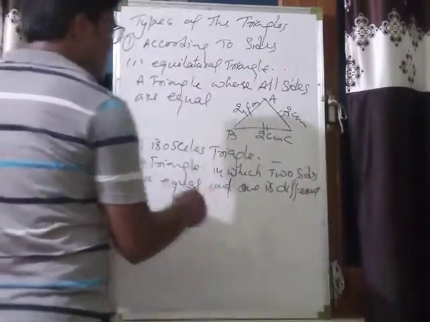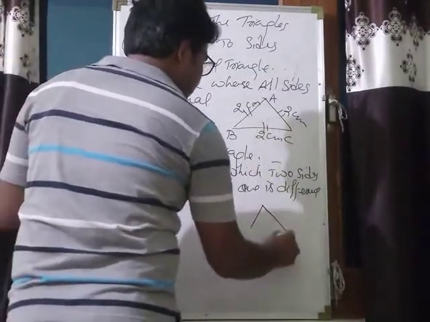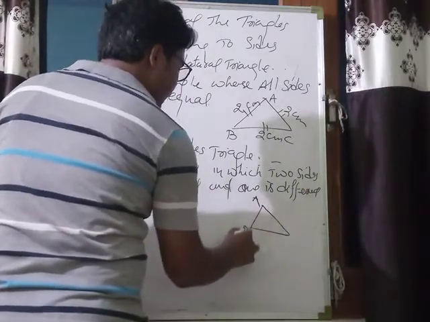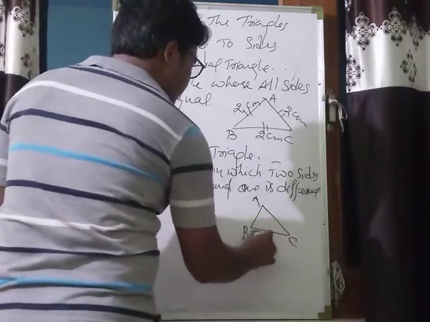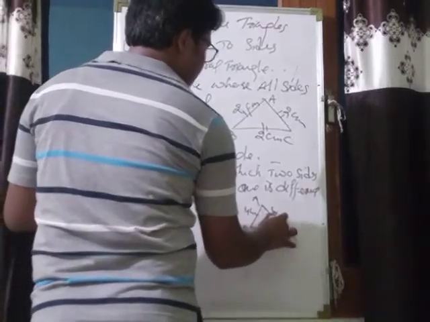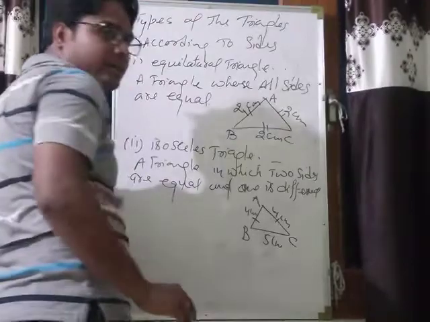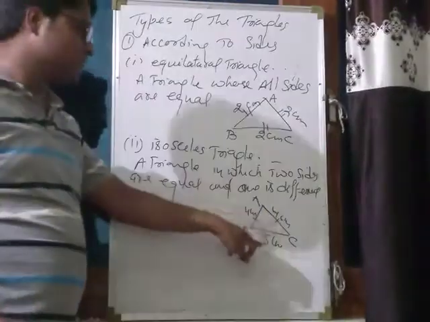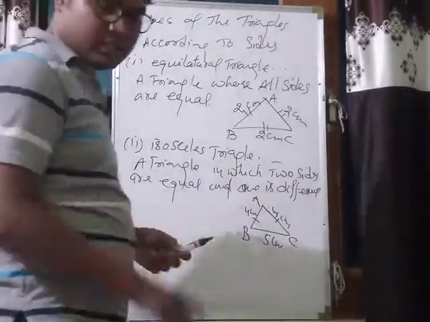Okay, that is called an isosceles triangle. For example, see this triangle ABC, that is 5 centimeter, that is 4 centimeter, that is 4 centimeter. So you can see this side is equal to this side. Okay, and that one is different. That's why this is an isosceles triangle.